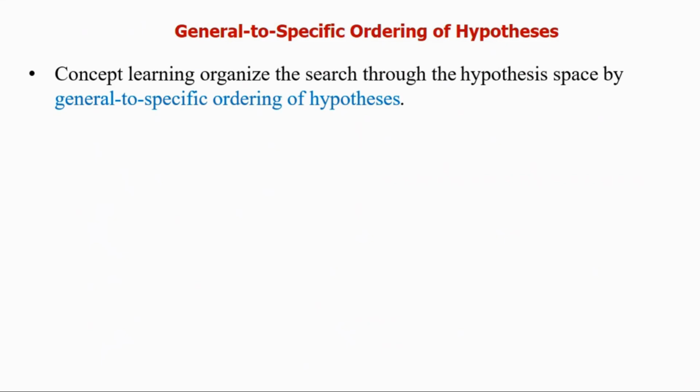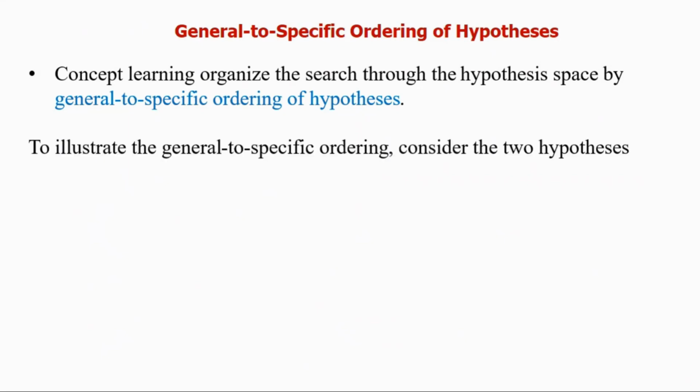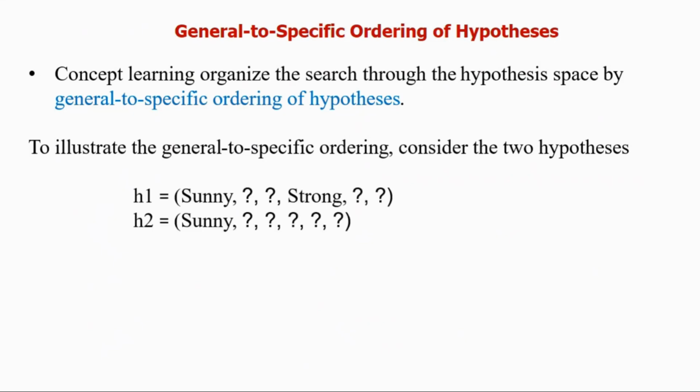Now, general to specific ordering of hypotheses. While organizing concept learning as a search through the hypothesis space, we have to follow a strategy called general to specific ordering of hypotheses. To illustrate this ordering, there are two hypotheses. One is H1, taking the form sunny, question mark, question mark, strong, question mark, question mark. Of all the 6 attributes, only the first and fourth attributes have specific values, the rest having common values. And H2, the second hypothesis, takes the first attribute's specific value sunny, and the rest are question marks. There are 2 different hypotheses.